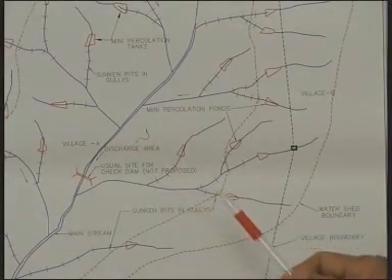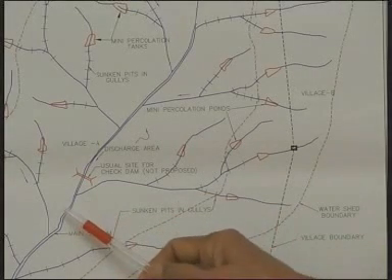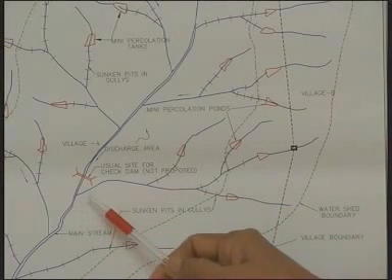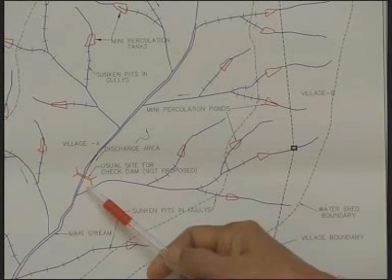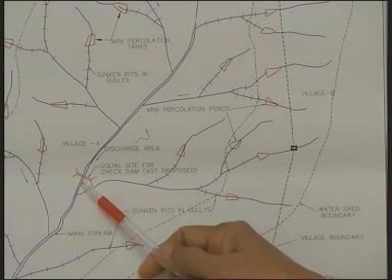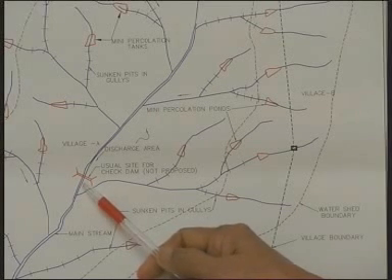Usually the valley area will have better groundwater potential. That means in the valley area the water table will be at a shallow depth, or sometimes even at the ground level itself or the bed level of the stream itself.